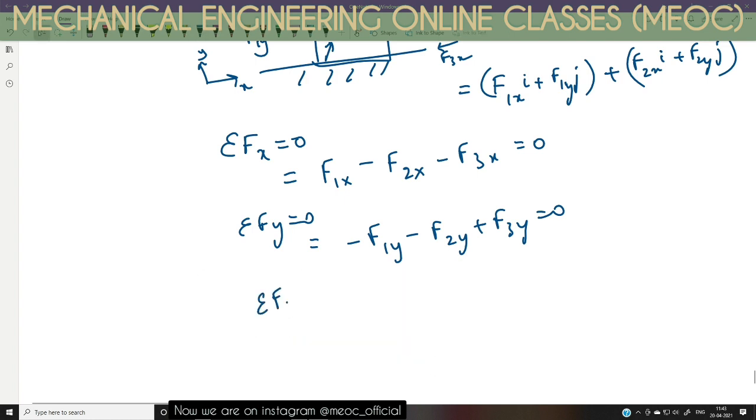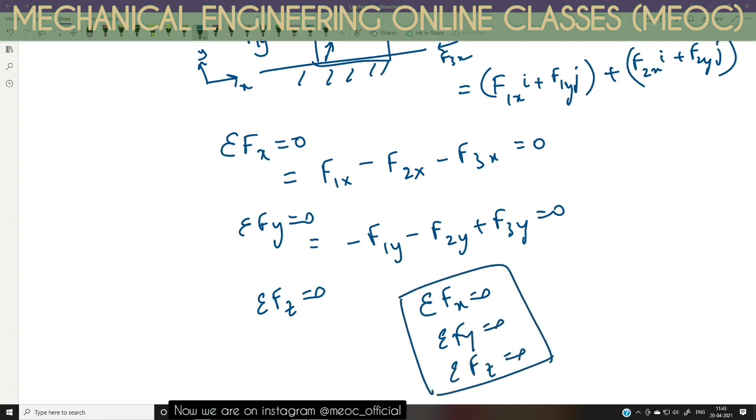Sigma Fz should be 0. So what we mean is sigma Fx is 0, sigma Fy is 0, sigma Fz is 0. These are the conditions of equilibrium, meaning that in this particular case the object is in equilibrium. But this alone is not enough. What we are doing now is mathematically checking the direction of forces and finding the net effect. But there is something called moment of force also.